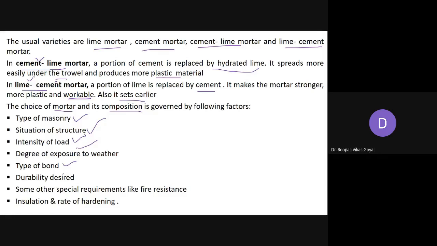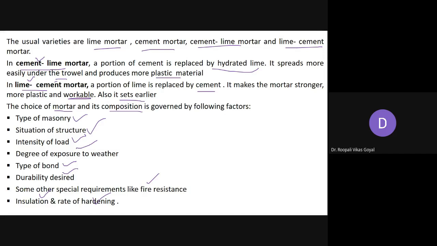Then durability, meaning how long your structure will last, for how many years. Then some other special requirements like fire resistance, insulation, thermal and sound insulation, and rate of hardening. These are all the factors to be considered before making any choice of mortar and its composition.